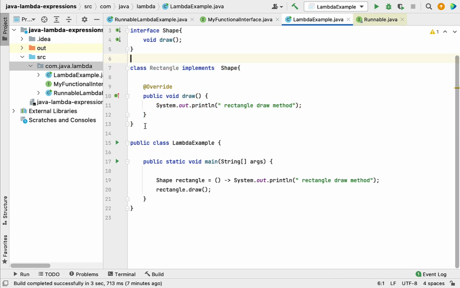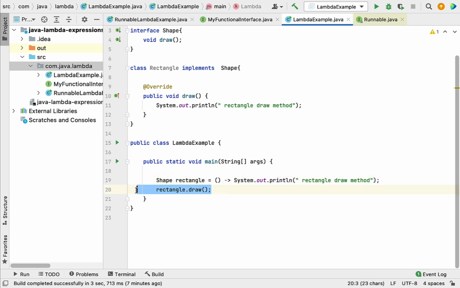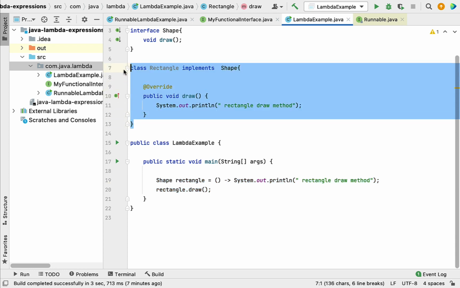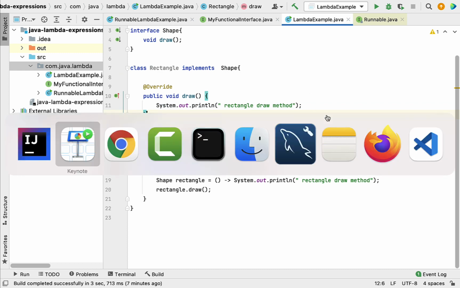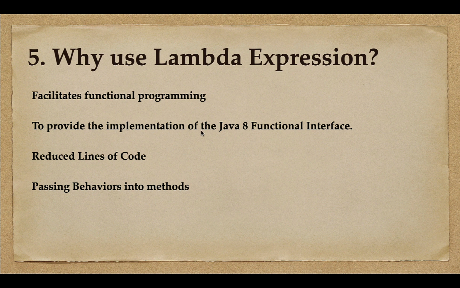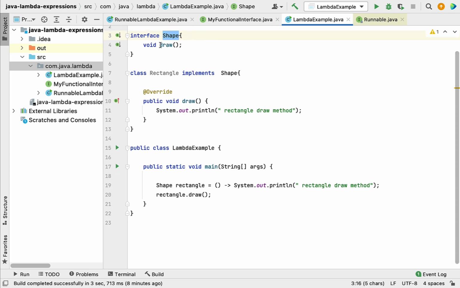So this is how we write the code using OOPs concept. And here we have converted this OOPs concept into functional programming using lambda expression. Using lambda expression we have simplified the code a lot, right? In only 2 lines of code we have done the job of all this much code, isn't it? So basically lambda expression facilitates functional programming in Java. Next is to provide the implementation of Java 8 functional interfaces. The main use of lambda expression is to implement functional interfaces. For example, again consider here, shape is the functional interface because it contains only one abstract method, and here we have used lambda expression to implement this functional interface.